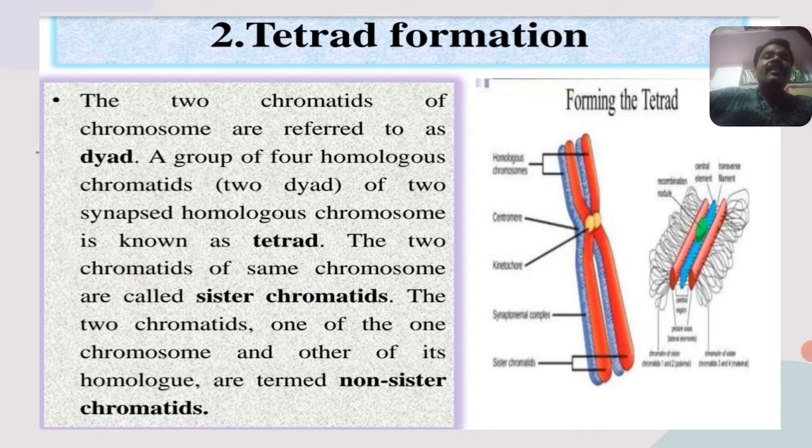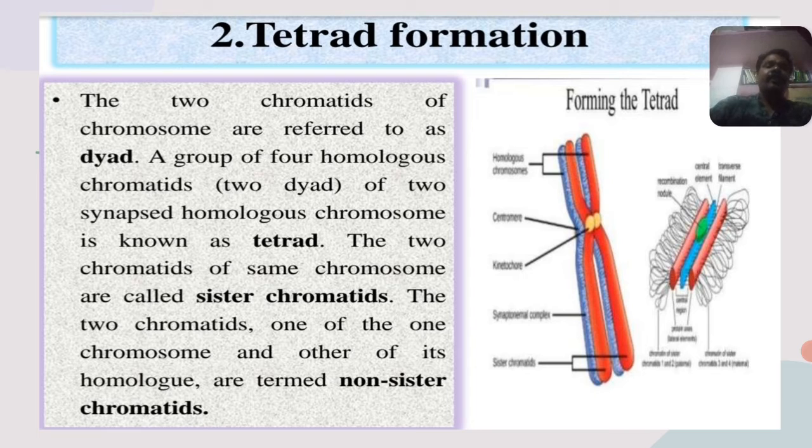Then coming to the next step, the tetrad formation. The two chromatids of a chromosome are referred to as a dyad. Two chromatids, either the upper or the lower, are called a dyad. A group of four homologous chromatids, the two dyads of two synapsed homologous chromosomes, is known as a tetrad. So there is the pairing of two chromosomes, and here there is the formation of a tetrad. The two chromatids of the same chromosome are called sister chromatids. The two chromatids, one of a chromosome and one of its homologue, are termed non-sister chromatids.